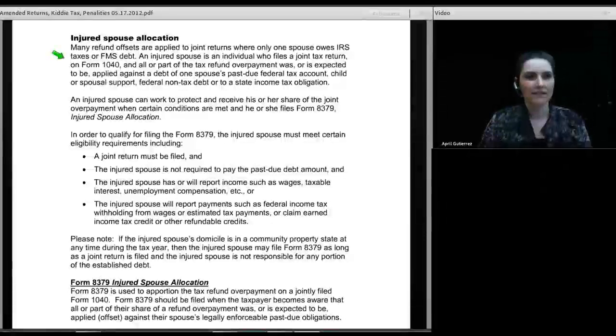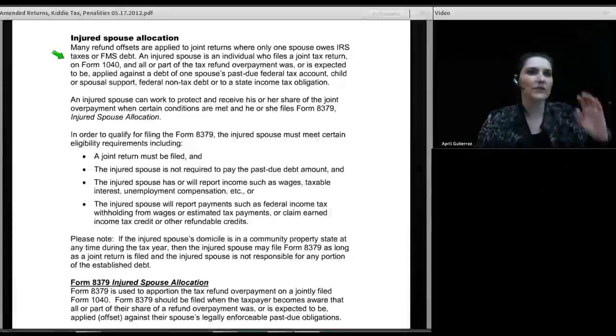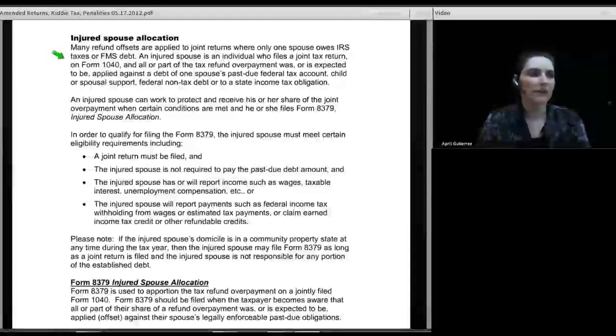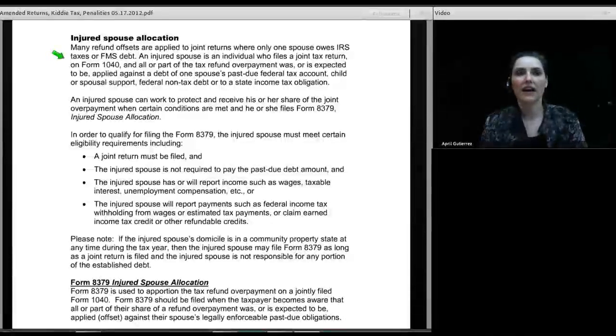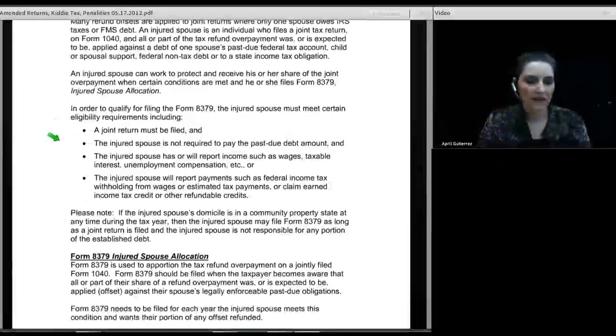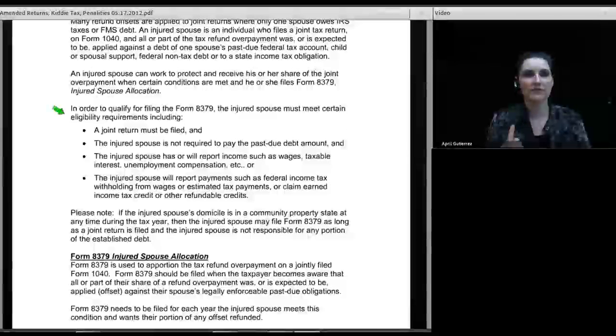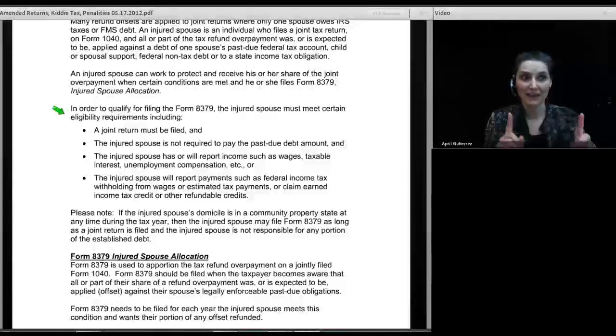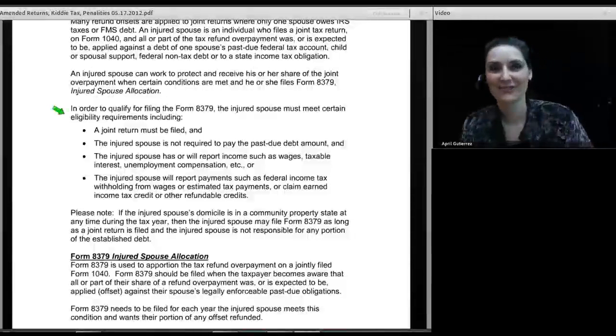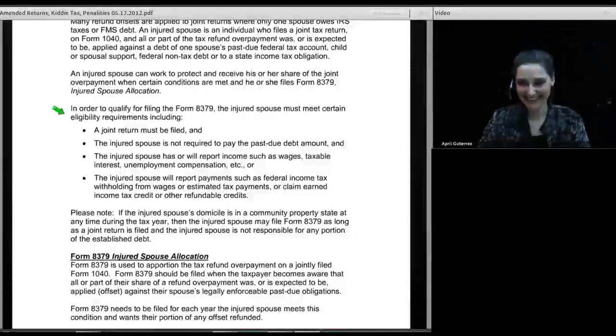Yes? What's the order of debt? Taxes always get paid first. So if you have taxes owed in earlier years to IRS, IRS will take their share. And once IRS has taken their share, if there's anything left, then it would go to child support and student loans. But the exact order of that side, I'm not sure. And I've had clients not that long ago when we had debt indicators coming in from the IRS, we would see an indicator of I for IRS debt and an indicator of F for FMS debt. And I frequently had clients that had I and F combined. You can tell they had charge of their financial lives completely.